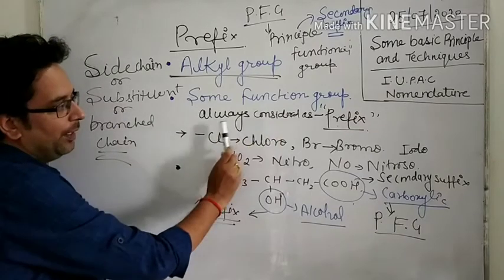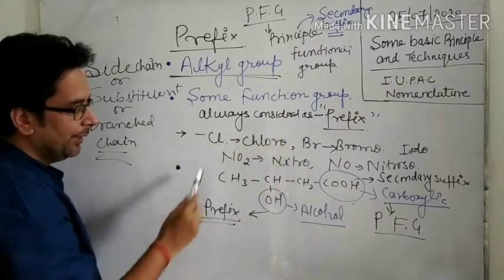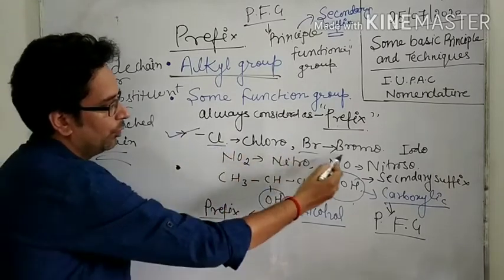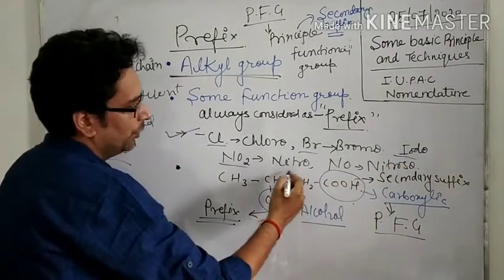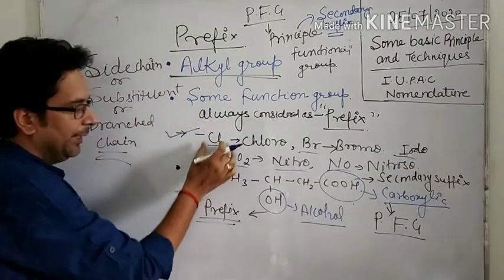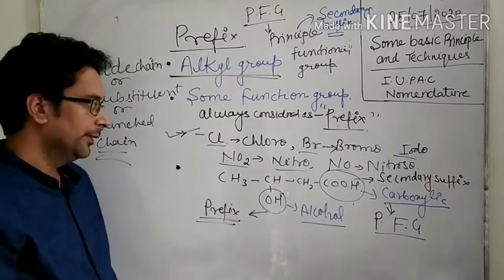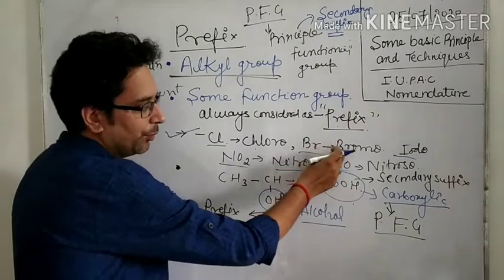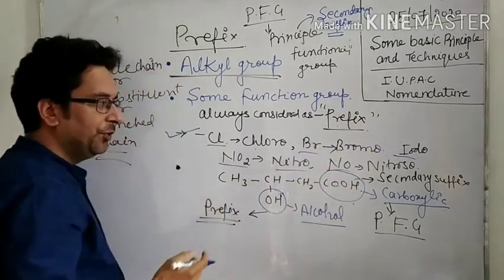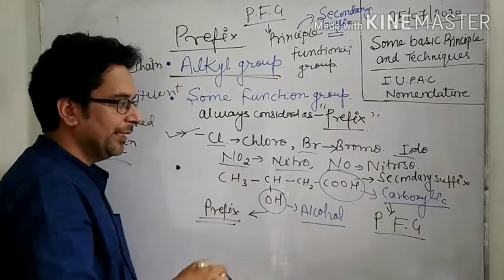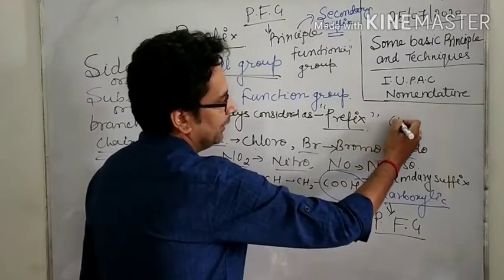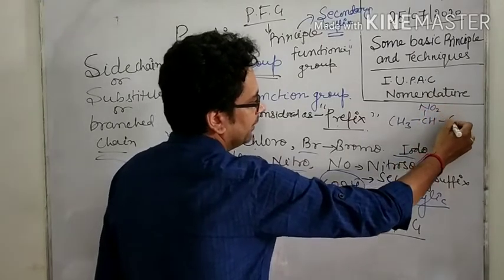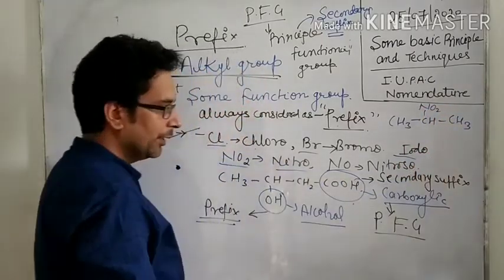Some functional groups are always considered as prefix, like chloro, bromo, iodo, NO2 nitro, NO nitroso. If chlorine is present, then we use prefix chloro. If bromine is present, then we use bromo, and if iodine is present, we use iodo. If NO2 is present, for example, look here, CH3 CH NO2 CH3, what is the name?